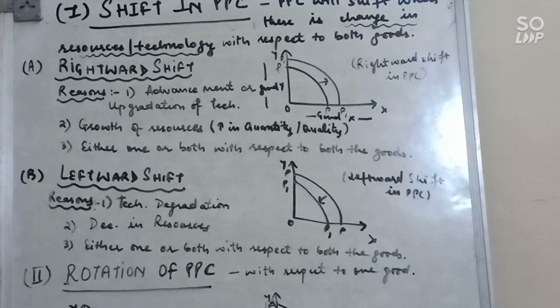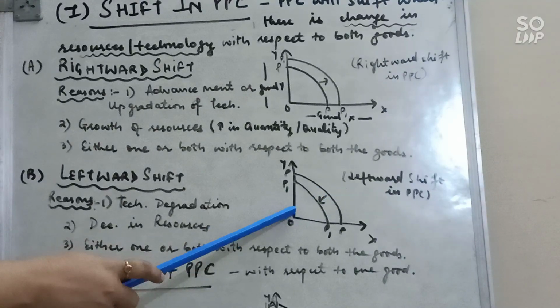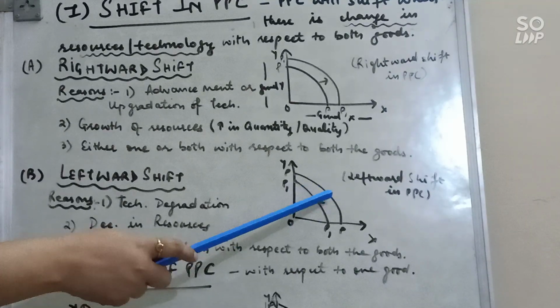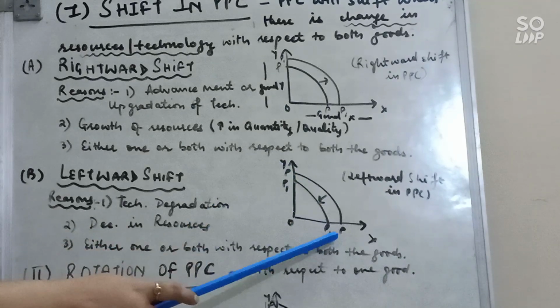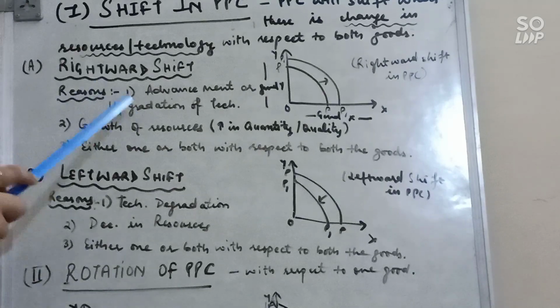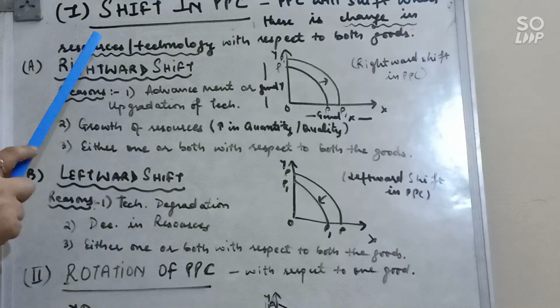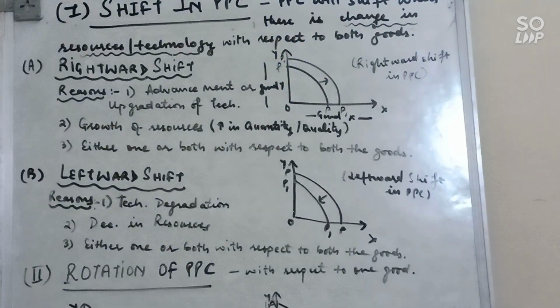Clear? Next is leftward shift. Leftward shift means when there is decrease in the resources or there is technology degradation. In that case, PPC will shift from PP to PP1 leftward side. Clear? So these two shifts are due to resources and technology with respect to both goods. Now second is rotation of PPC.